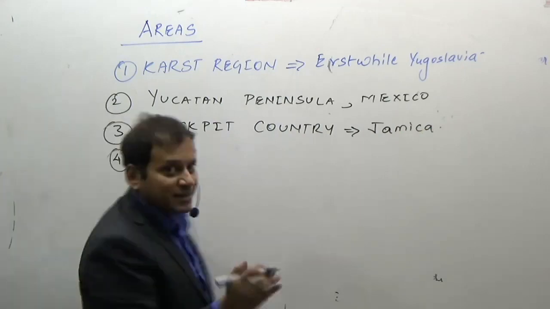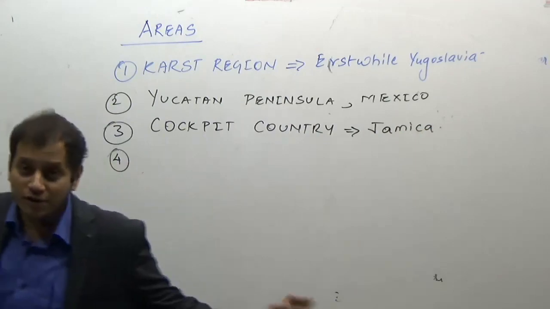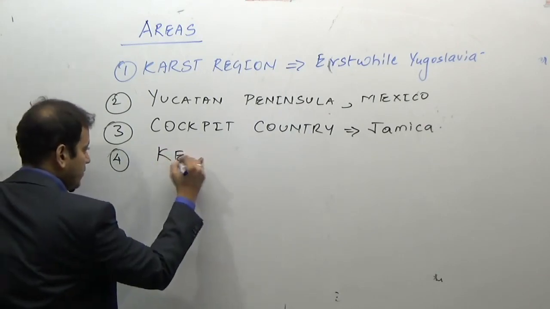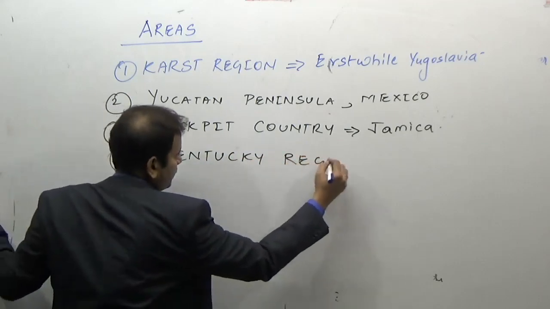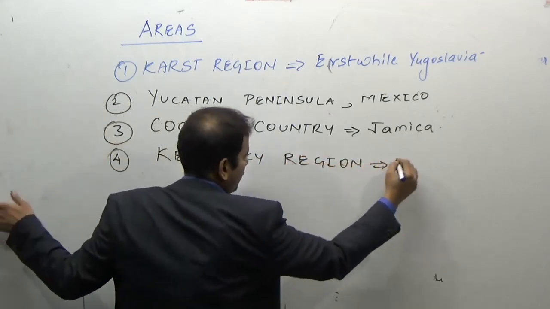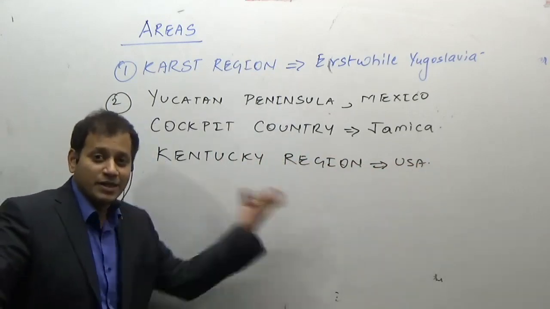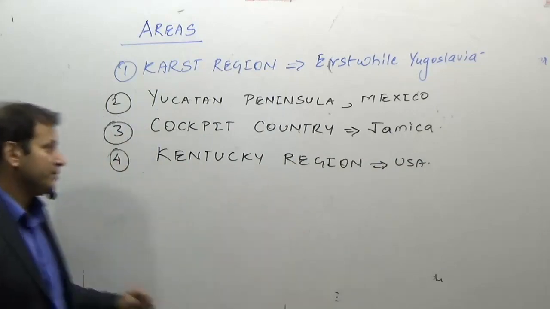The name itself says that it is enclosed, because there are numerous caves. Therefore, the Cockpit Country of Jamaica. Then the Kentucky region of USA. What is famous from this region? Kentucky Fried Chicken, or what we say as KFC. The Kentucky region, you remember, comes in the karst region.